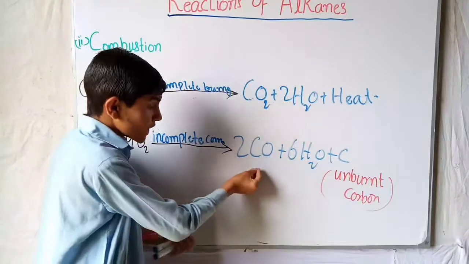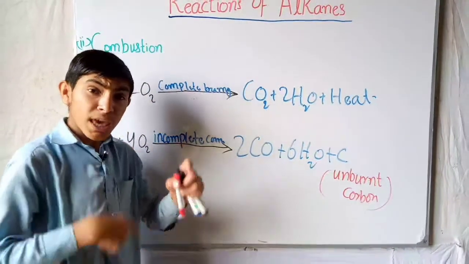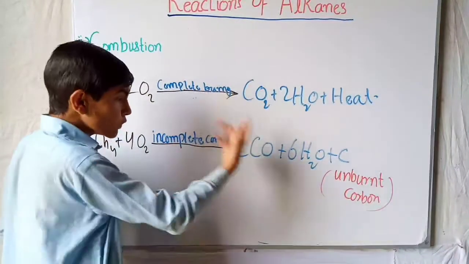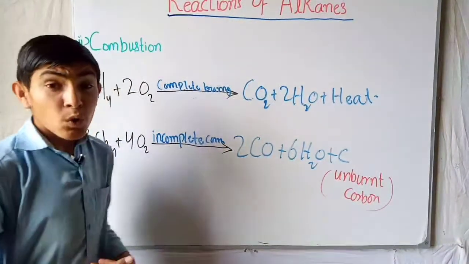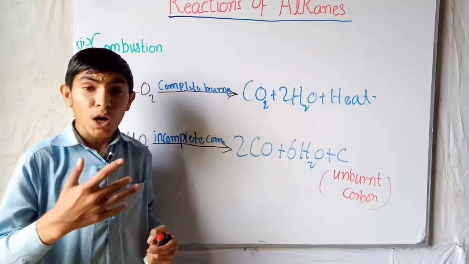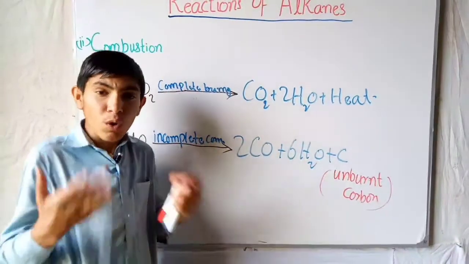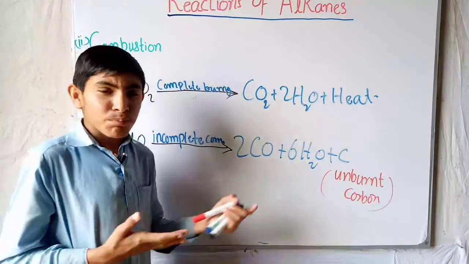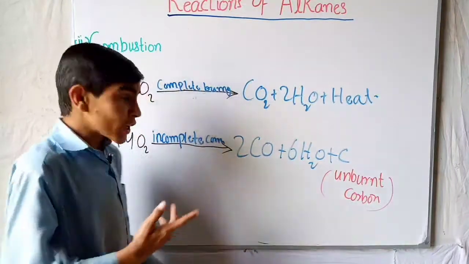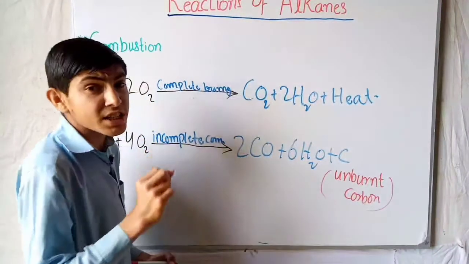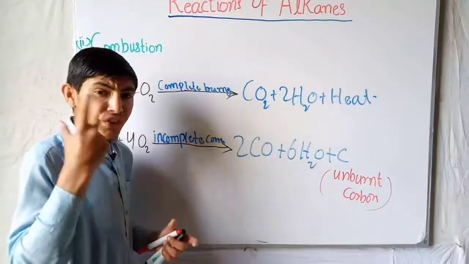When it reacts with the hemoglobin in our blood, our blood carries it to every part of the body, and then we cannot carry out cellular respiration, and there is no oxygen, and it makes the blood saturated.